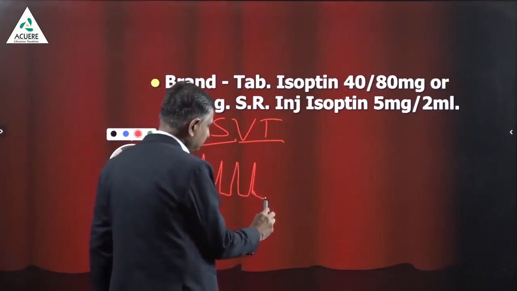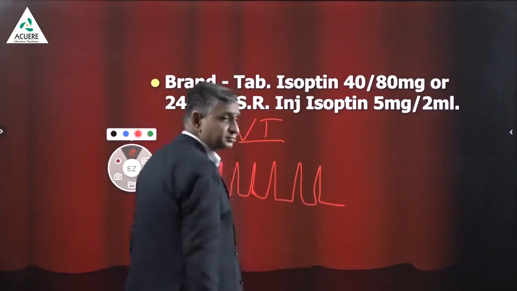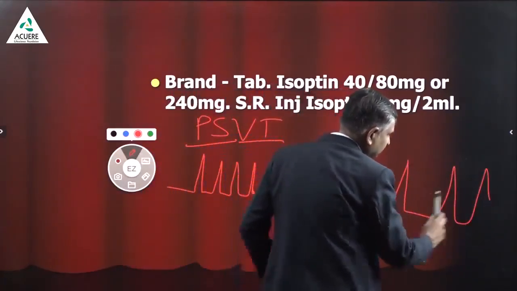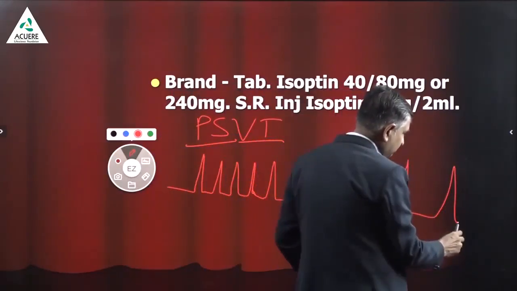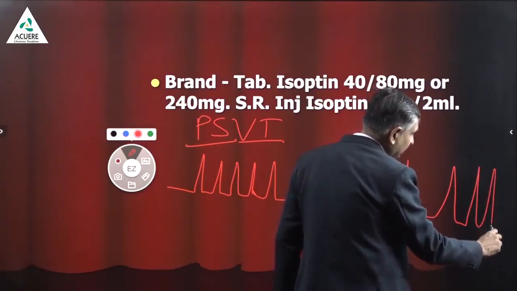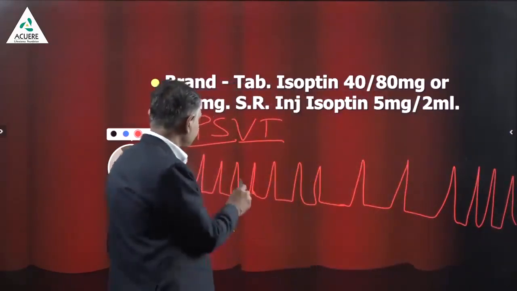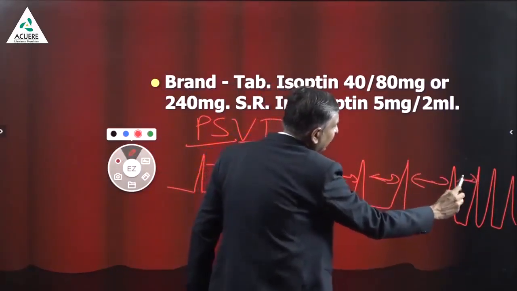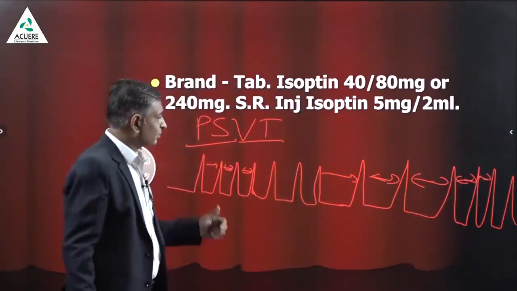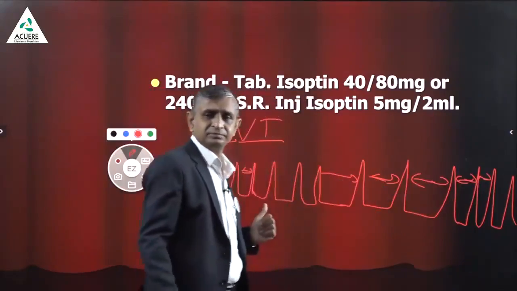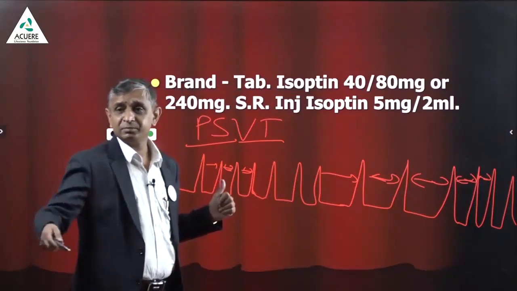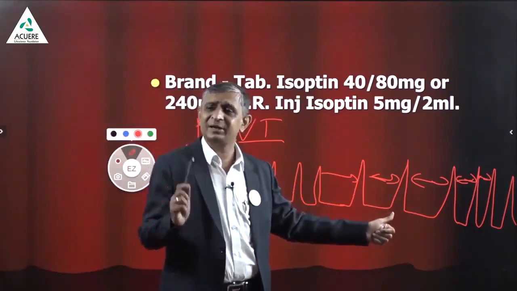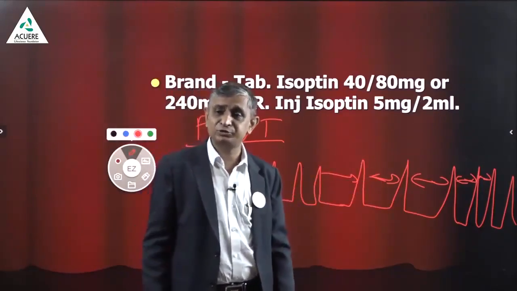All are the same. Now what happens? Again the normal heart rate starts. And after some time again the complexes are coming close to each other. These are close to each other. These are normal. And again they are coming close to each other. And they keep repeating, and that's why I am using the word paroxysmal. In between, normal is there. Am I right? If this thing is happening, then verapamil is the drug of choice.